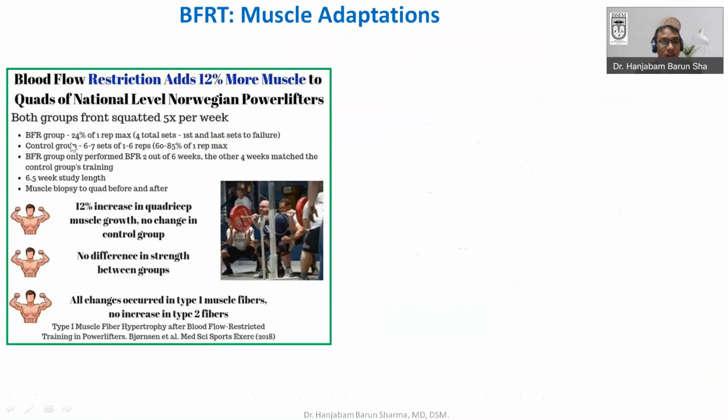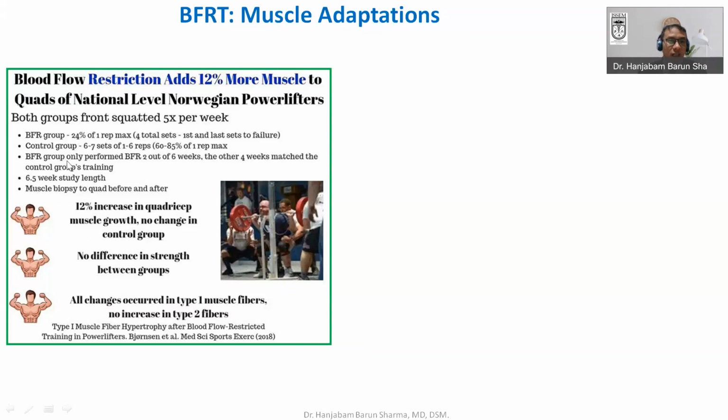And what they basically did was use 24% of 1 RM as the load, with a total of 4 sets, the first and the last set done to failure. The control group did 6 to 7 sets of 1 to 6 repetitions at approximately 60 to 85% of 1 RM. That is the control group, and you compare with that. So one group has a lower load at 24% of 1 RM, and another has a higher load, 60 to 80% of 1 RM.